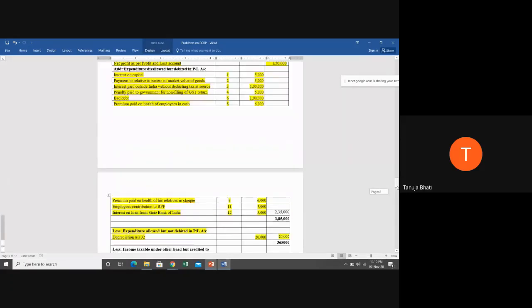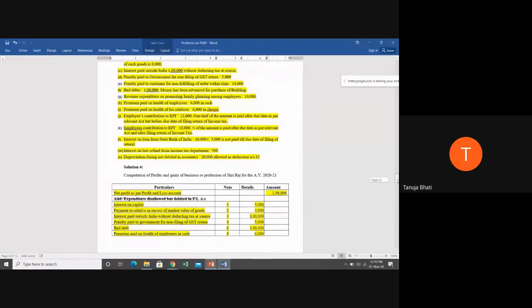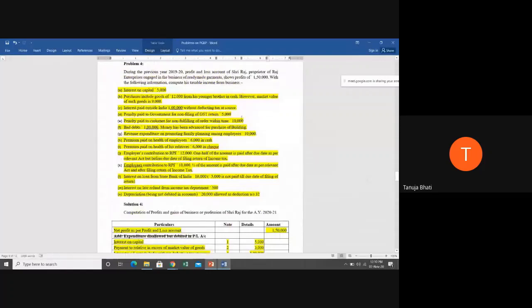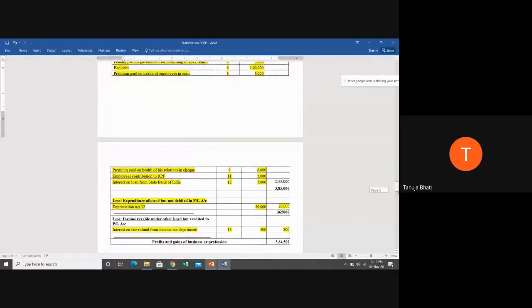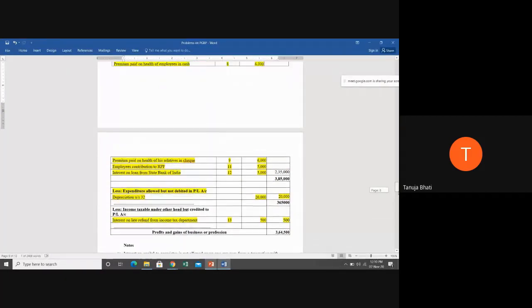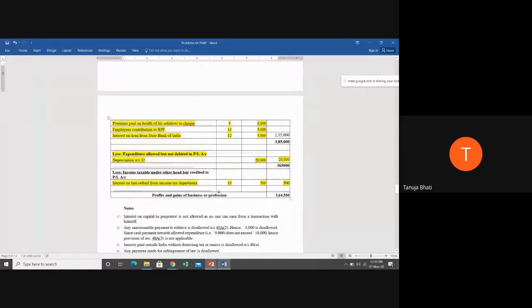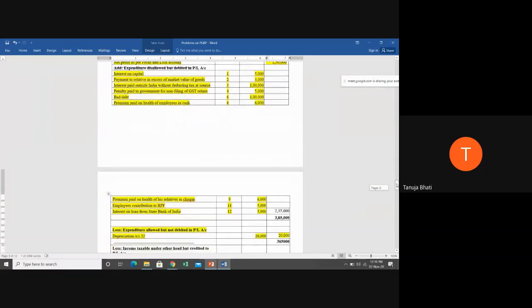So we have completed all the items, and we have analyzed whether each is allowable or disallowable. Based on that, we have given effect to the net profit. After adding all this and deducting the items which are not allowable, we get net profit and gains from business or profession as 3,64,500. So students, have you all understood this particular problem?